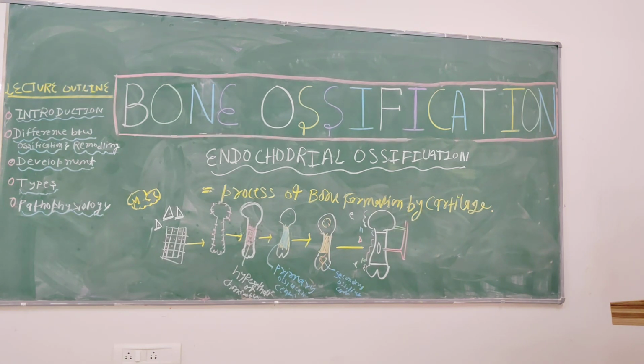Now, once you understand the endochondral ossification, we will move ahead and discuss another class of ossification, and that is called the intramembranous ossification.